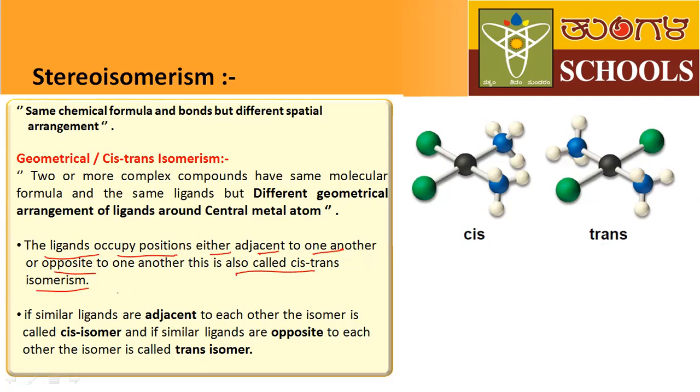Geometrical isomerism is also called cis-trans isomerism, because in the first compound the green ligands are adjacent to each other, and in the second compound the green ligands are opposite to each other. That's why these complexes are also called cis-trans isomers. Next, the third point.